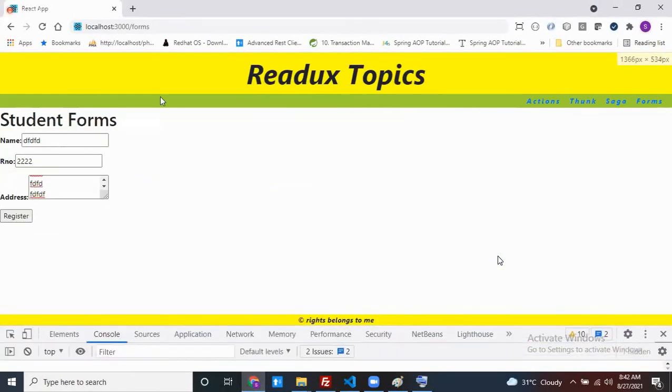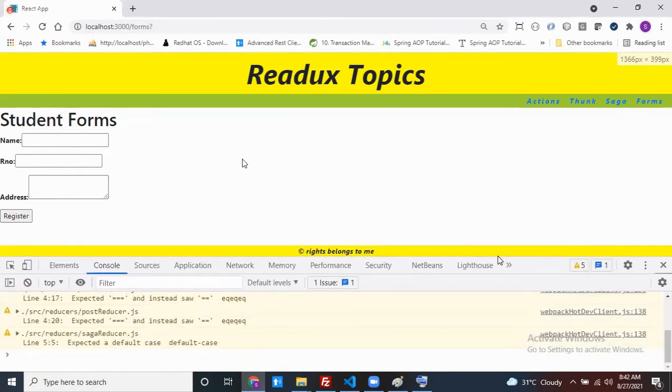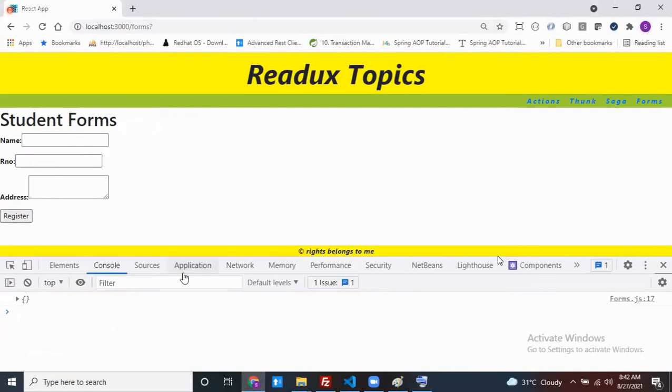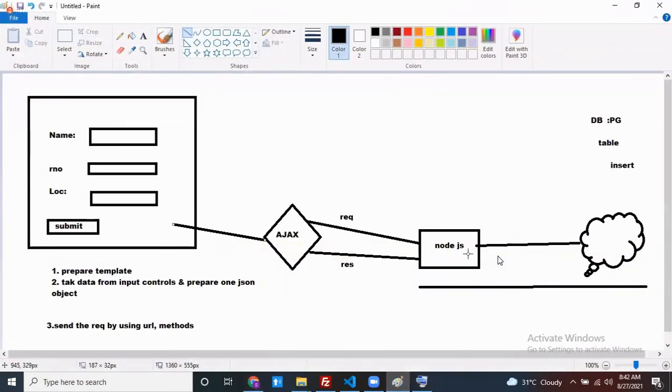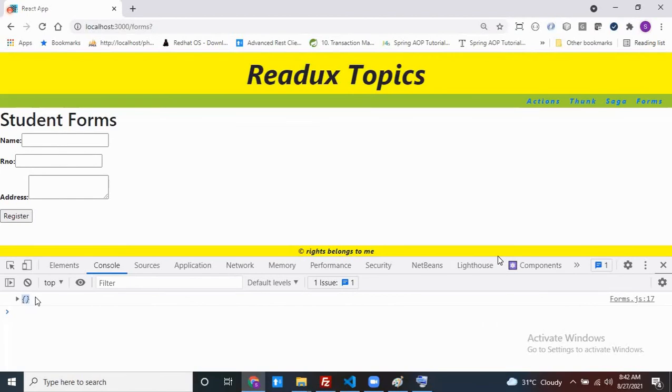Which validations? A very simple thing. By default, my registration button is enabled. If I click on this one, there is no data, nothing is there. Still, will this empty object be submitted to my server? If I click on the registration button and allow it, the empty object is going to be given to my Ajax, and my Ajax is going to send the request to the server. In this case, is it valid data? It's not valid data.